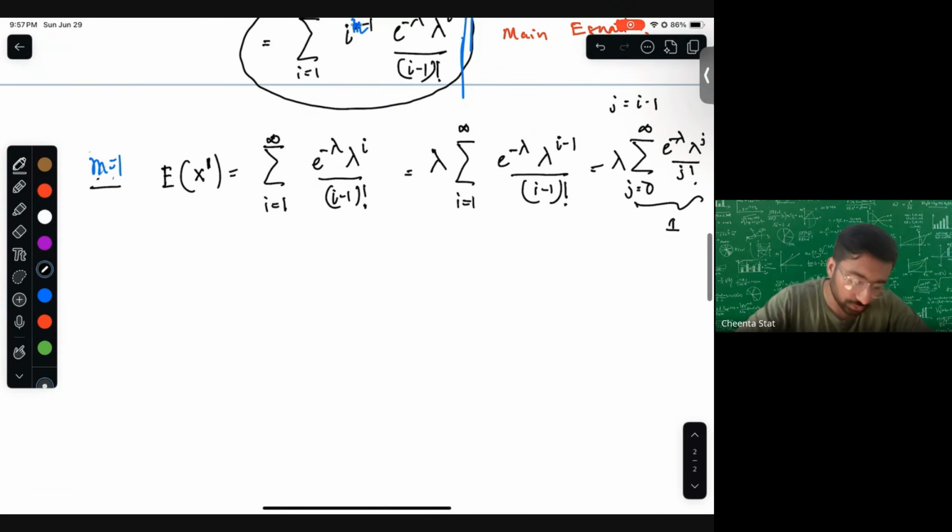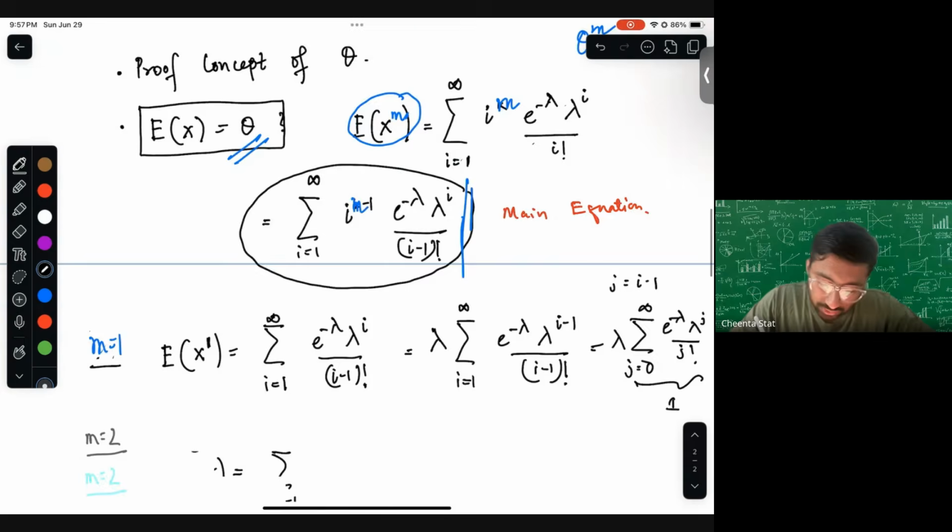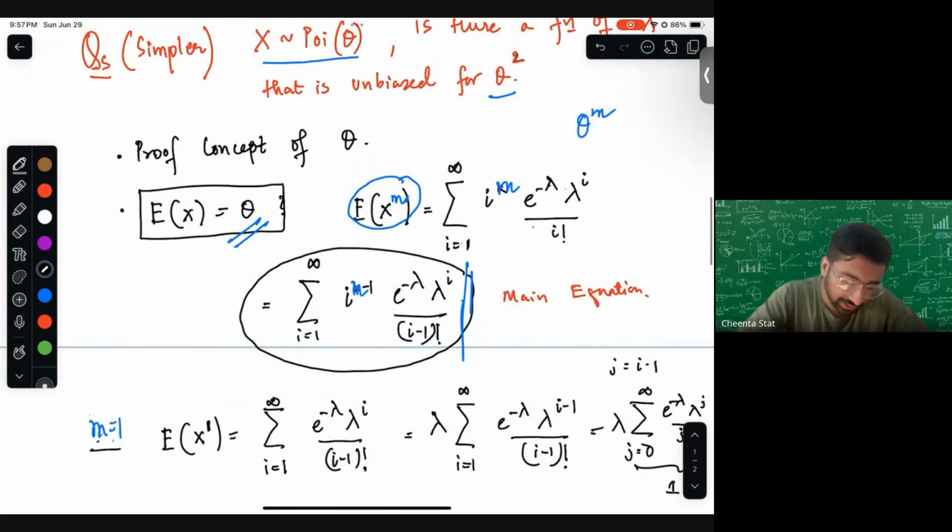So let's try it for m equal to 2. For m equal to 2, expectation of x square, we will try to do the same way. Okay, sorry, I am calling it lambda, I don't know why, because that's how I write it. It will be theta instead of lambda, sorry if I've confused you. Yeah, it's a mess now, so let me rewrite it.